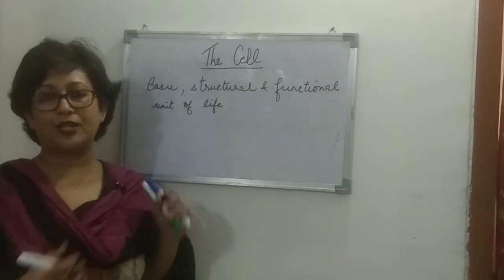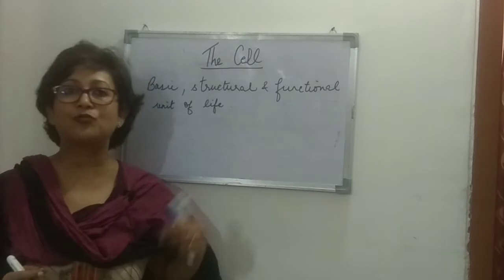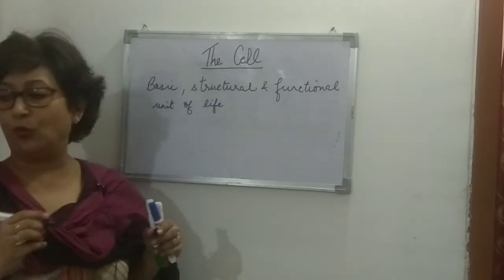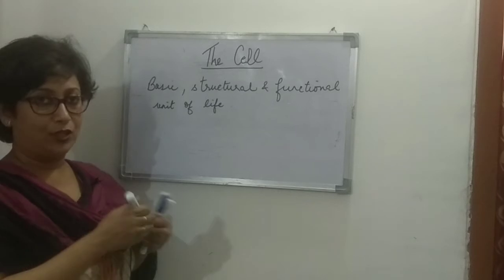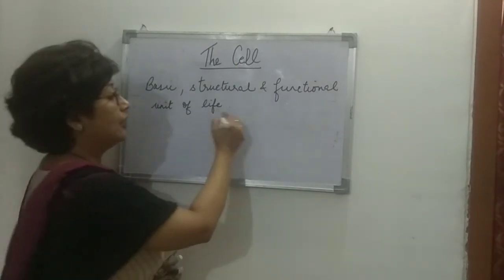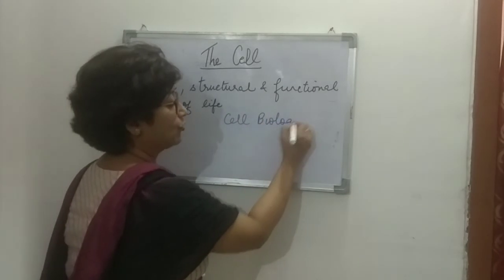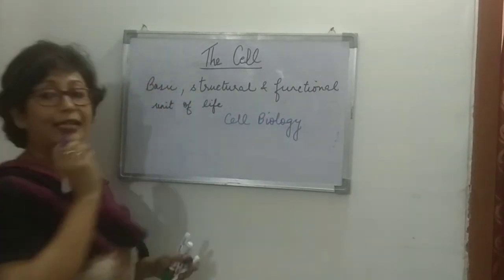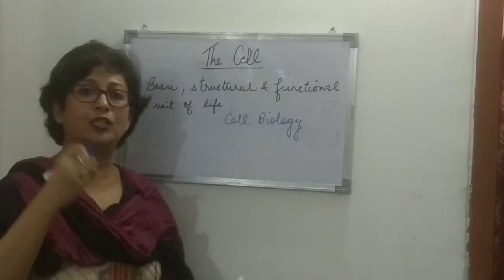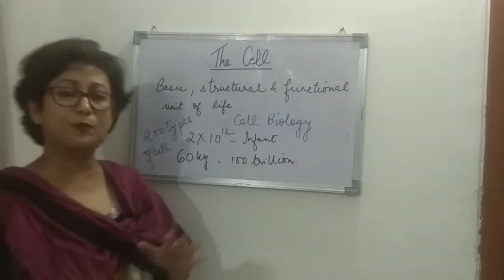And the study of cell, or the branch of biology that deals with the structure, form, composition, etc. of the cell, is known as cell biology, right? So we study about the cell under cell biology, right? So the branch of science that deals with the study of the cell, the structure, the function, the composition. So these cells, they get specialized to perform specific functions.